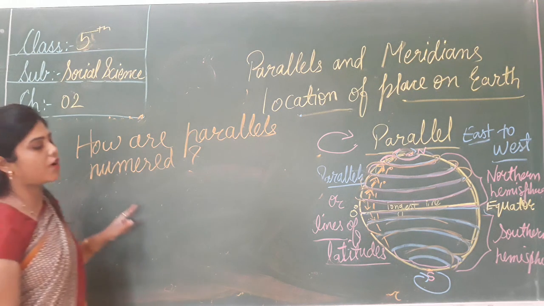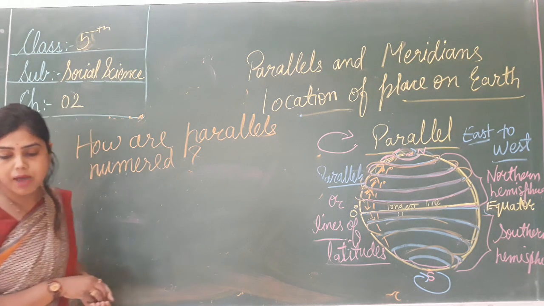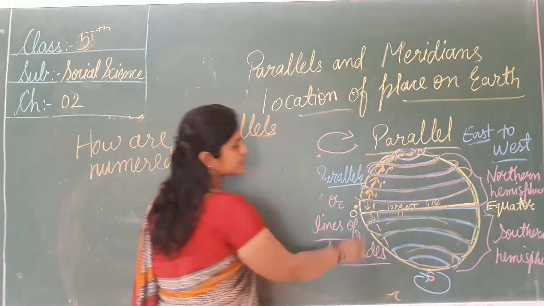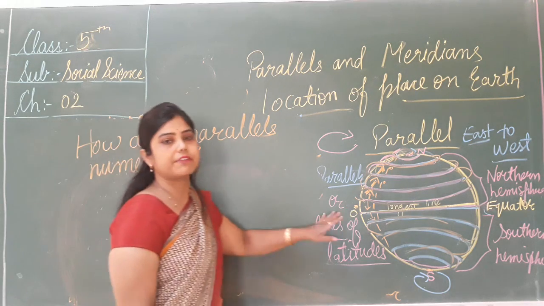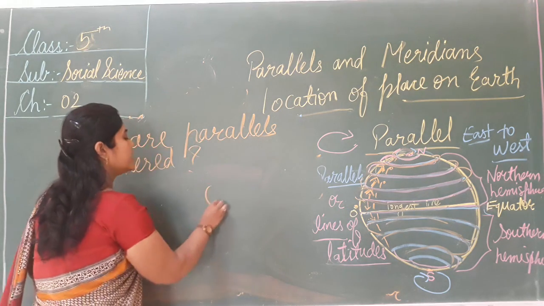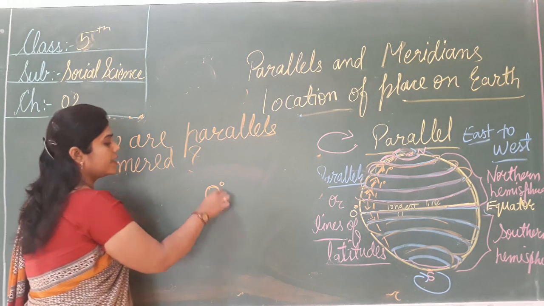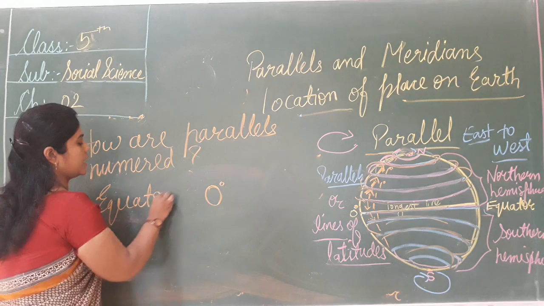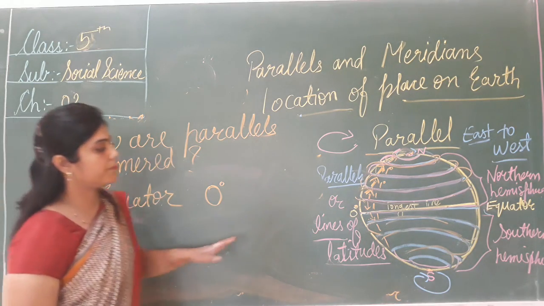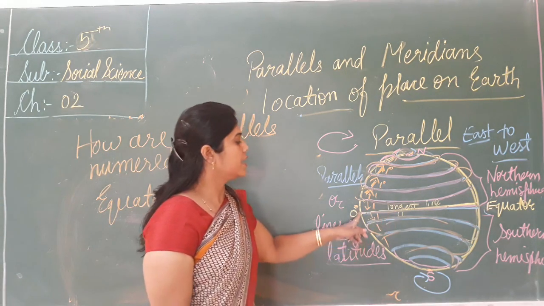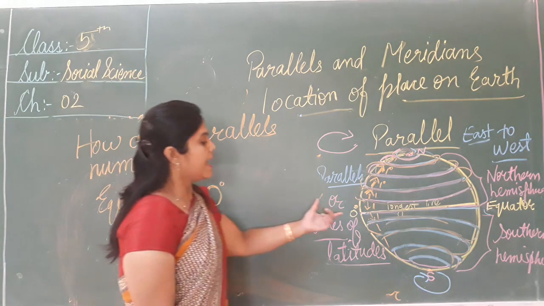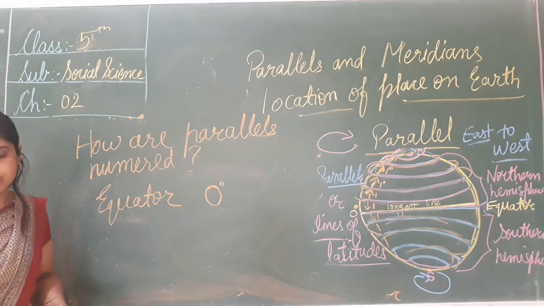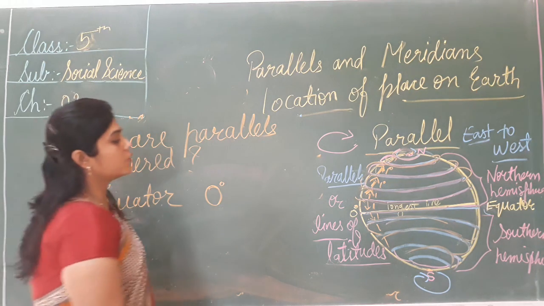So we start from the equator and mark it as 0 degree latitude. So this is the longest line. And what is the value of the equator? That is 0 degree. The equator, the midway line, जो बीच की line होती है, is the longest line of the parallels. And what is the degree? That is 0 degree.